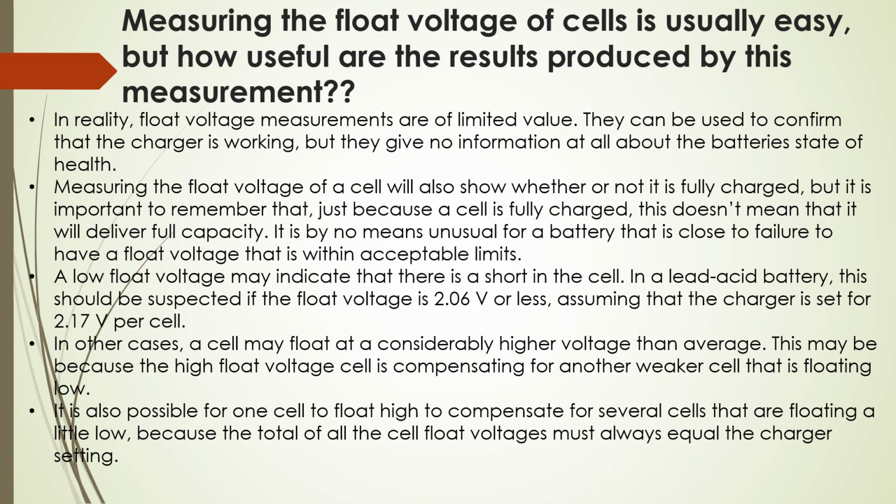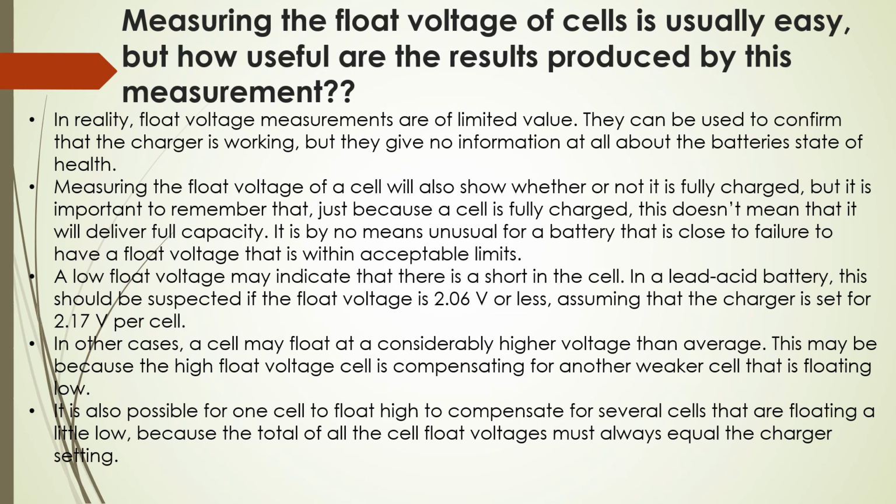A low float voltage may indicate that there is a short in a cell. In a lead acid battery, this should be suspected if the float voltage is 2.06 volts or less, assuming that the charger is set for 2.17 volts per cell. In other cases, a cell may float at a considerably higher voltage than average.